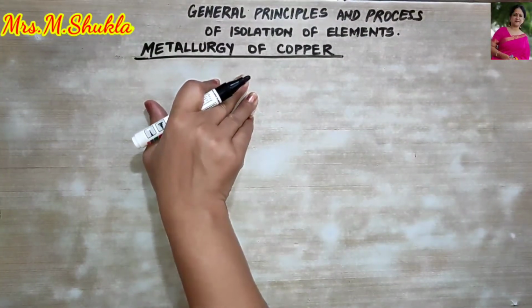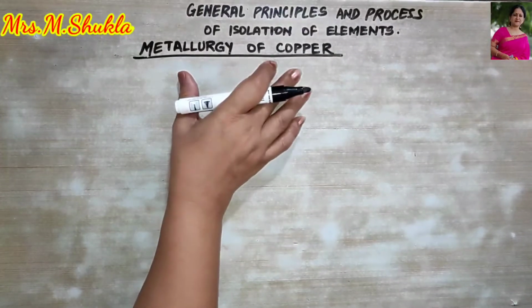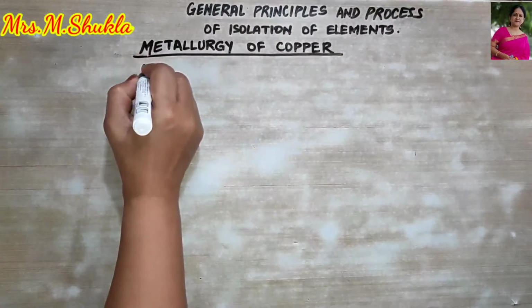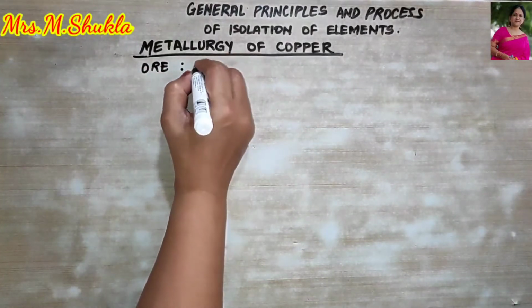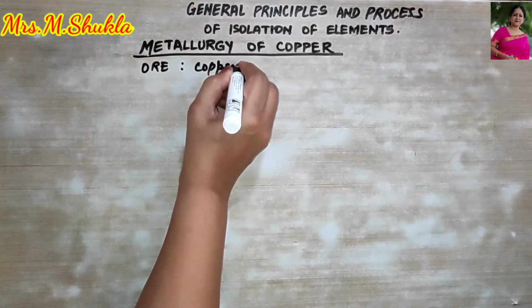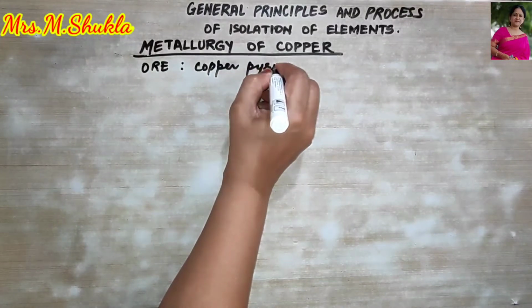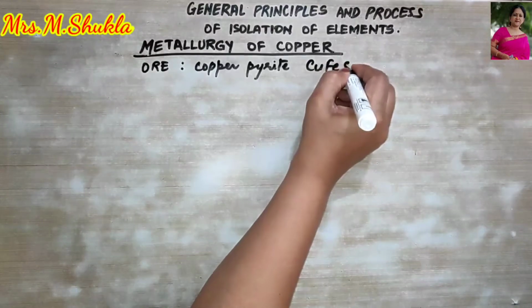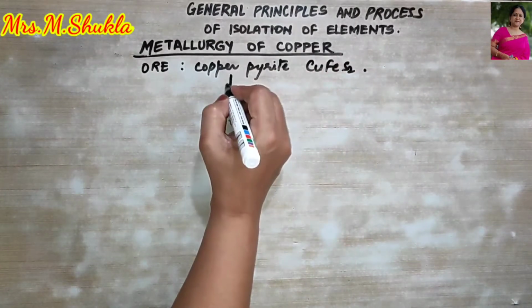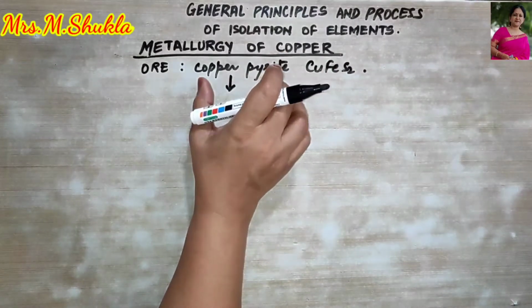Today in this chapter we are going to study about the metallurgy of copper. The ore used for the metallurgy of copper is copper pyrite. The formula is CuFeS2. Now further, this is crushed and sieved.